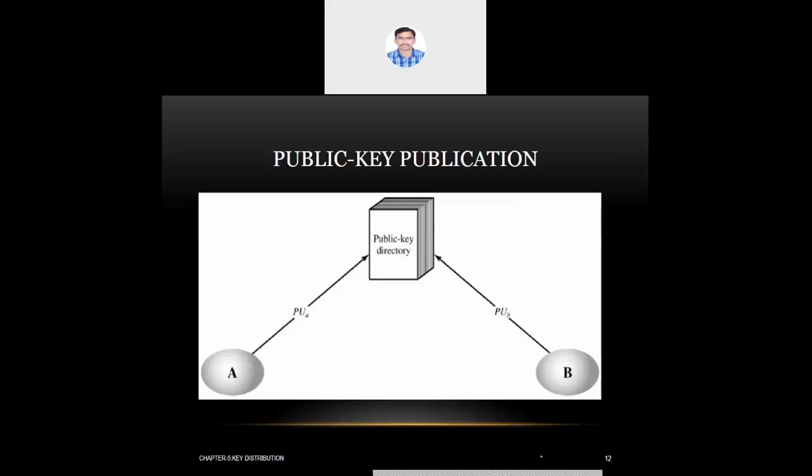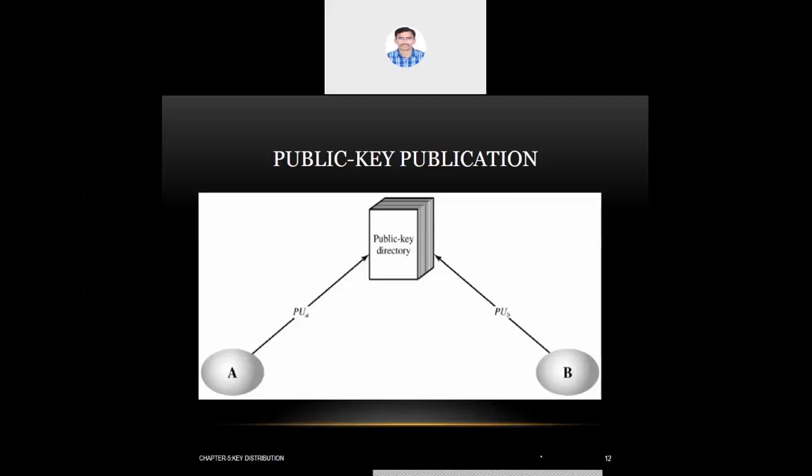This public key directory is nothing but a telephone book. If you look at the real-time example, you would probably have seen the telephone book that came in older days. Now we don't have telephone directories as such. In the telephone directories, we have the phone numbers of all the users staying in a particular location, and the phone numbers were publicly accessible to everyone.